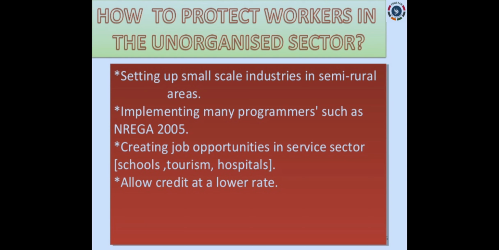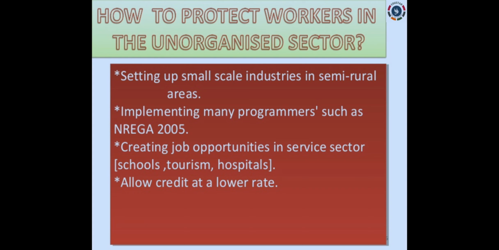Creating job opportunities in the service sector too. Yes, we have discussed the service sector a lot. It's the tertiary sector, mainly building more and more schools, and tourism and hospitals. There we can give jobs to those who are working in the unorganized sector.